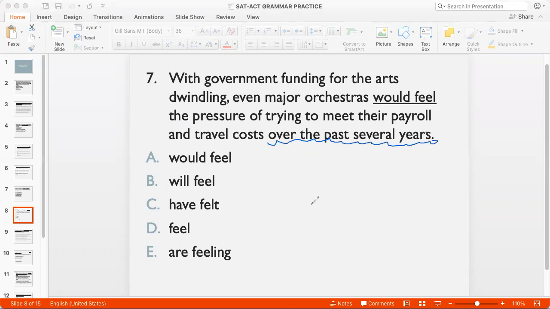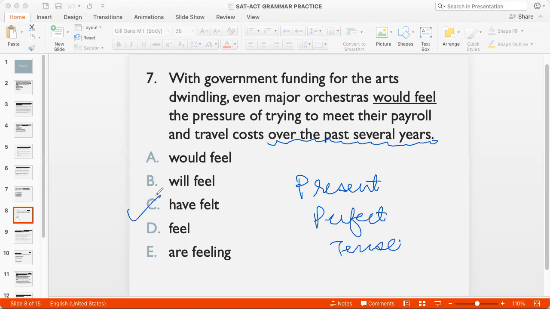And so the present perfect tense is a good way to write this. So even major orchestras have felt the pressure over the past several years. Will feel, are feeling, and feel, they do not convey the sense correctly because will feel is in the future, are feeling and feel is in the present moment, right? But we need to capture the sense of what has been happening over the past several years. So C is a good answer.